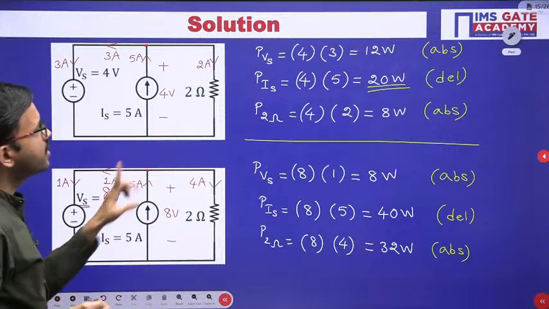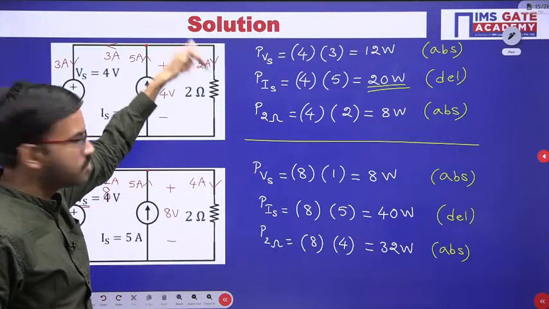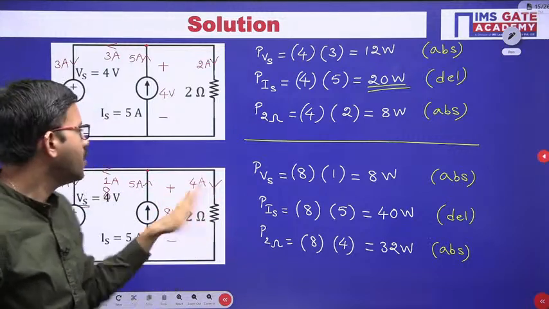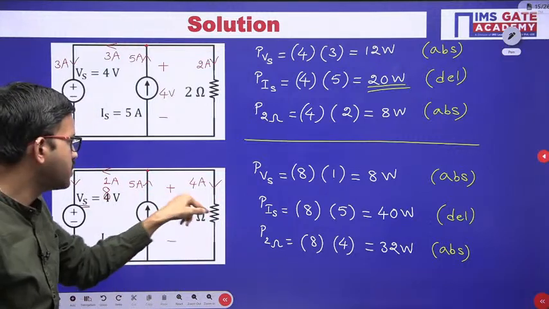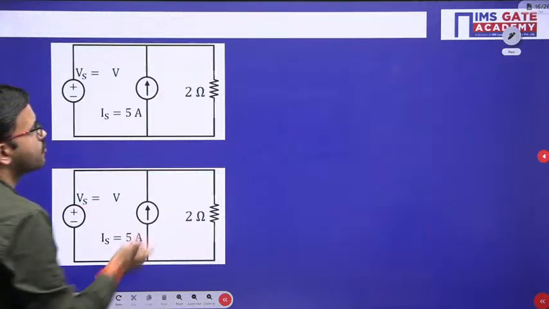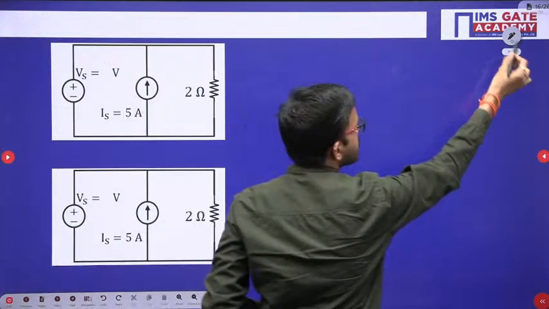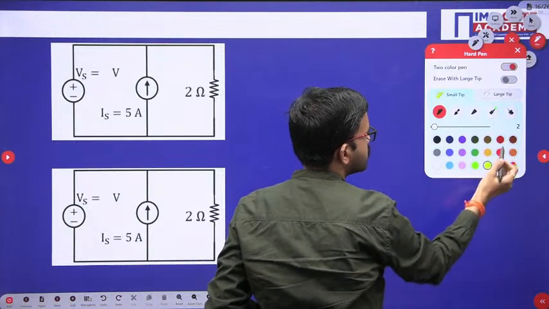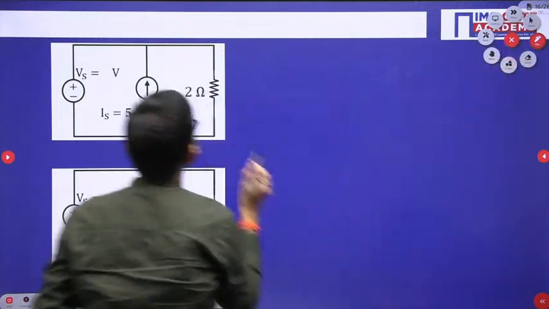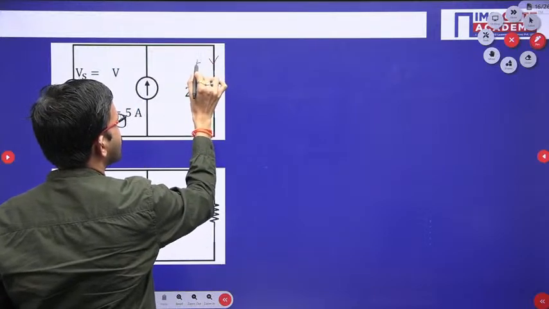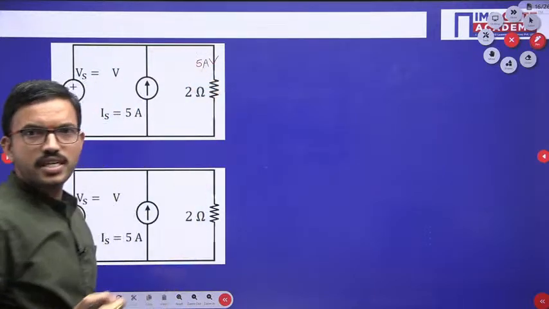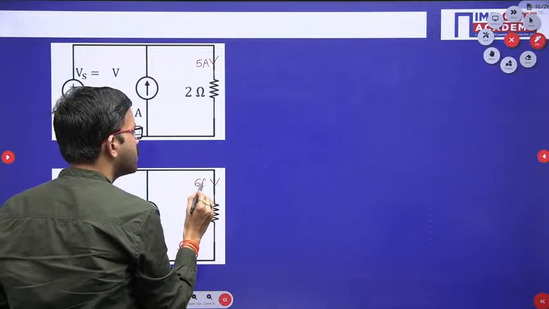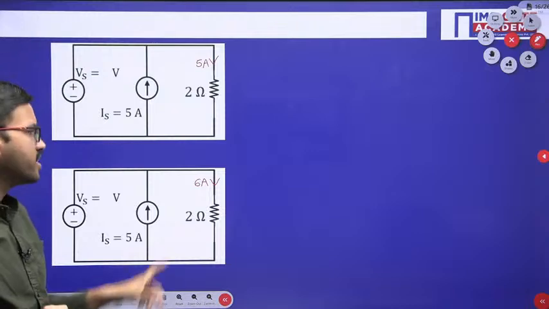Now here one case I have considered, in this particular resistor 2 ampere is flowing, in this particular resistor 4 ampere is flowing. Now let us consider one case, in this particular resistor 5 ampere is flowing. Okay, 5 ampere current is flowing, and one more case, let us consider 6 ampere current is flowing.